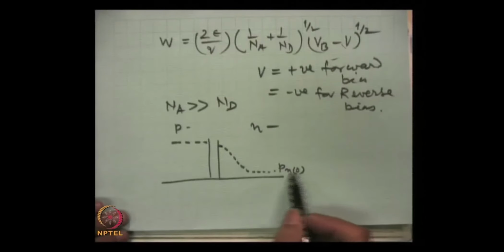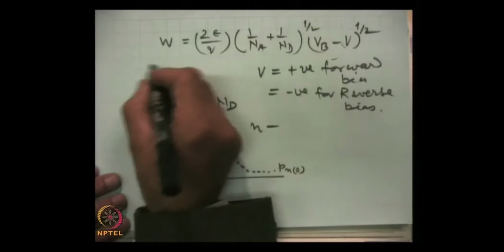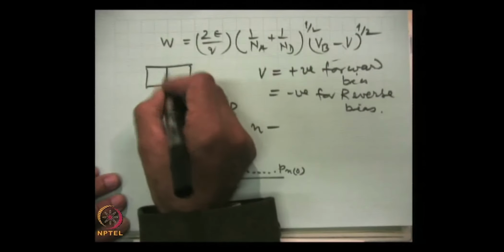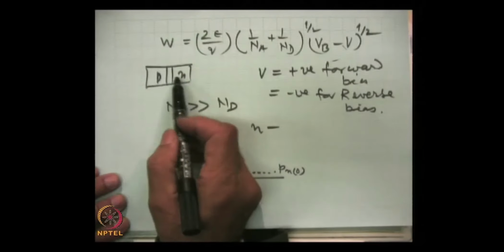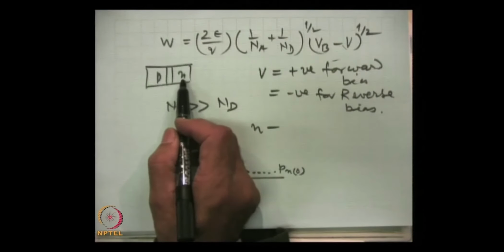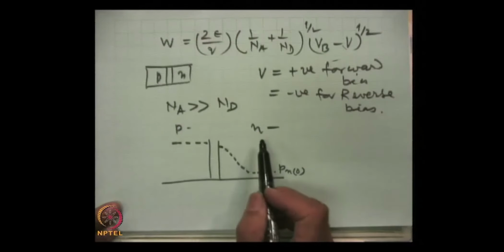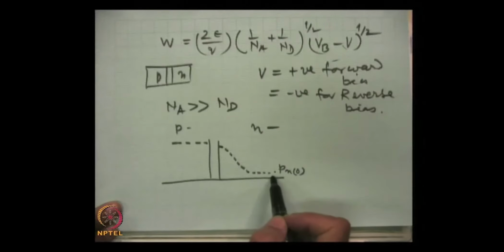What does it mean? It means, if we look at the N side, like here, this is the N side, this is the P side. The N side has electrons in majority, but holes are also there in minority. So, that concentration is this. Finally, the hole density on the N side settles here.